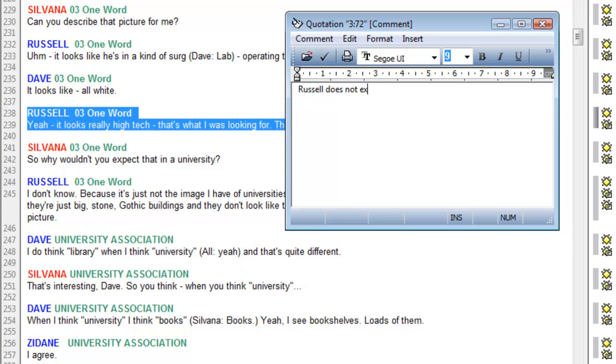does not expect to see high-tech pictures on a university website.